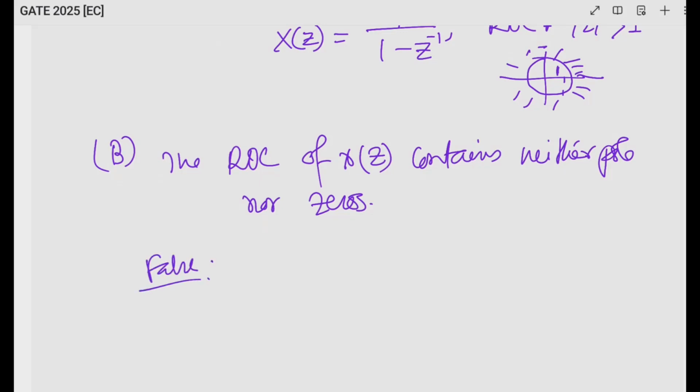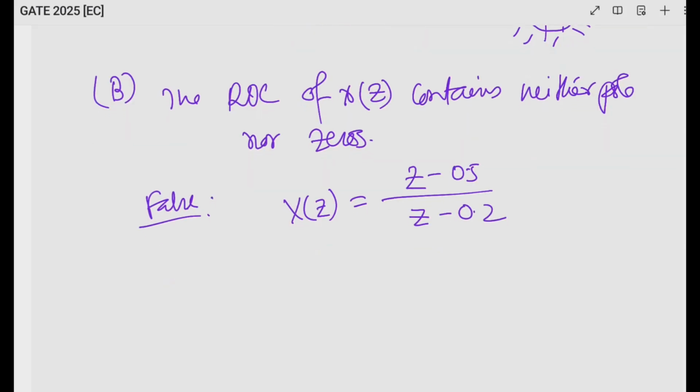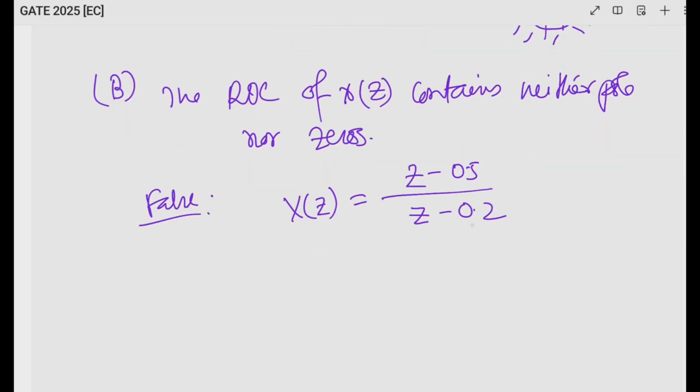Why? The ROC may contain zeros, but not poles. For example, if I have X(z) equal to z minus 0.5 divided by z minus 0.3, the pole is at 0.3 and the ROC includes the zero. So this statement is false.